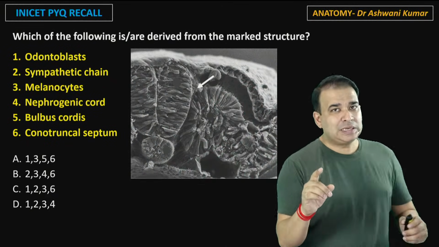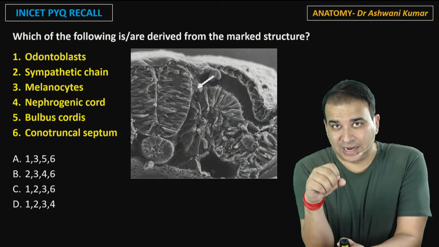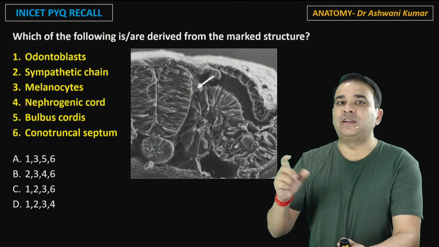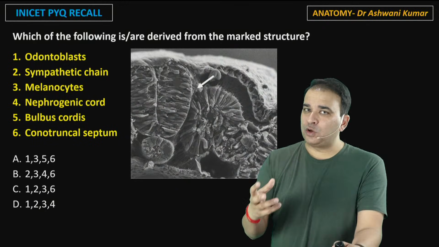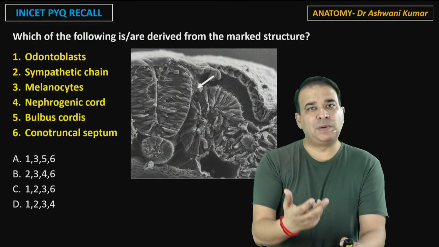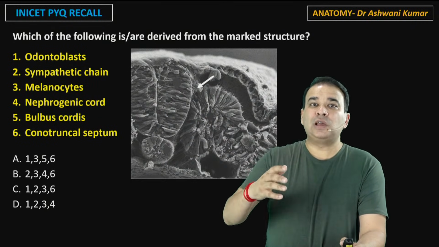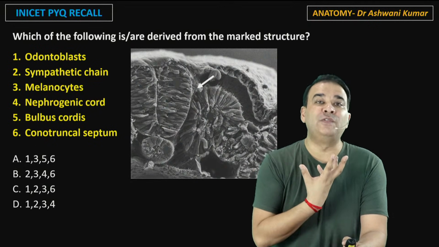See, conotruncal septum is a question asked in the INICET exam separately also, that where it is derived from. Conotruncal is a combination of conus and truncus. Conus and truncus, guys. Truncus arteriosus is a part of the heart tube, and conus is a part of the heart tube. Truncus arteriosus will give rise to the ascending aorta and pulmonary trunk, and conus is basically forming the smooth outflowing part of the ventricles here.